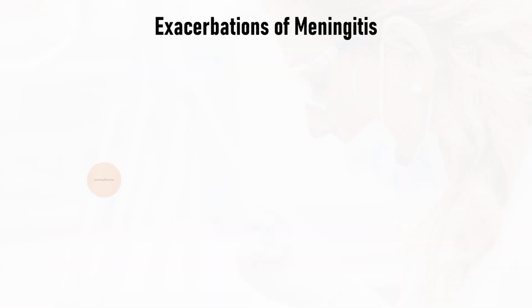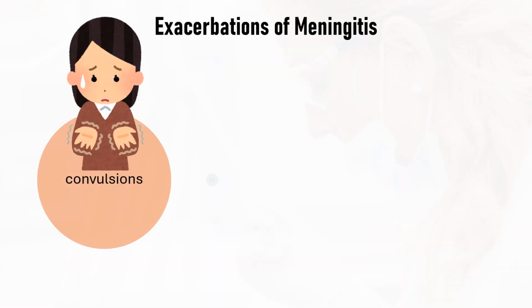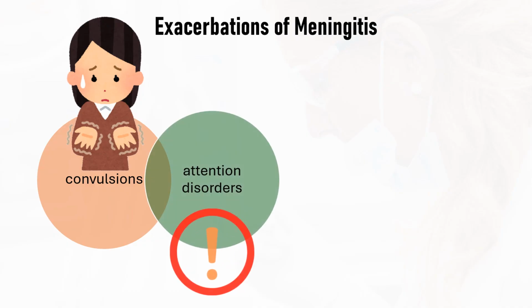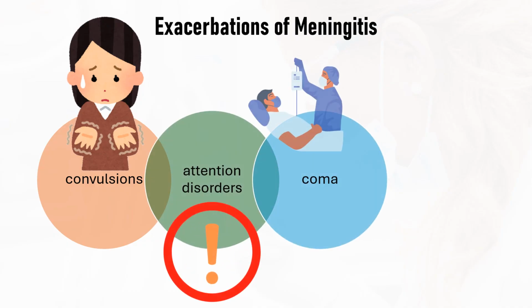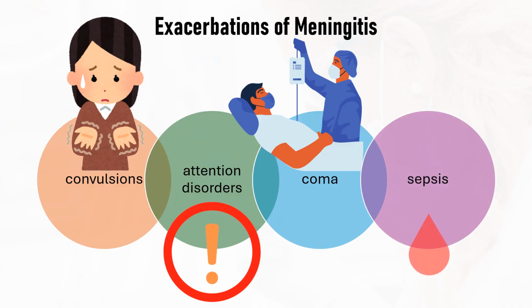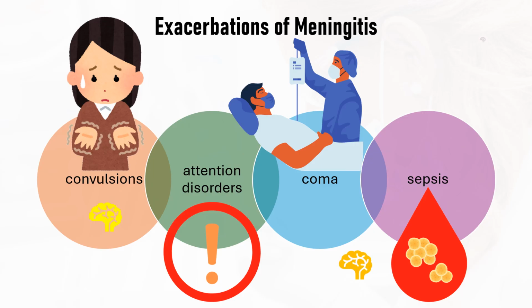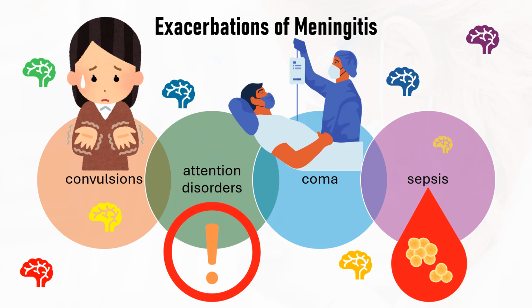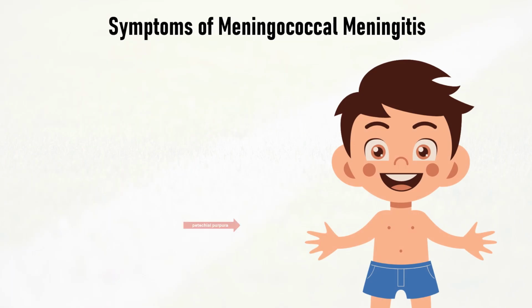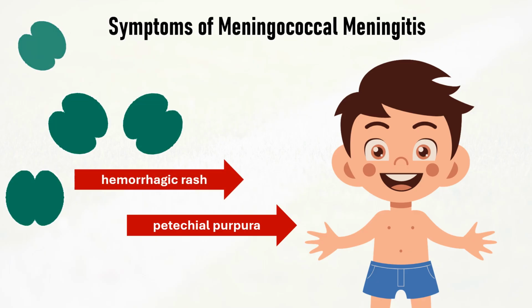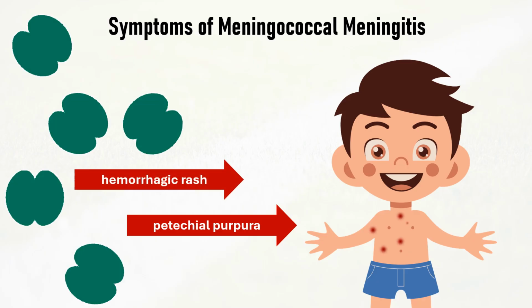If left untreated, meningitis can worsen, leading to complications such as seizures, attention deficits, and coma. Depending on the type of meningitis, the patient may also experience other symptoms. During infectious meningitis, bacteria can spread through the bloodstream throughout the body, causing sepsis and also invading internal organs. Symptoms of meningococcal meningitis. Meningococcal meningitis is characterized by a hemorrhagic rash with small red dots, petechial purpura, appearing on the skin.